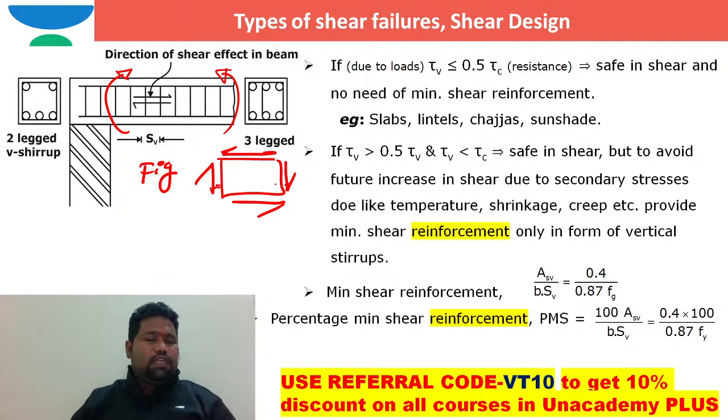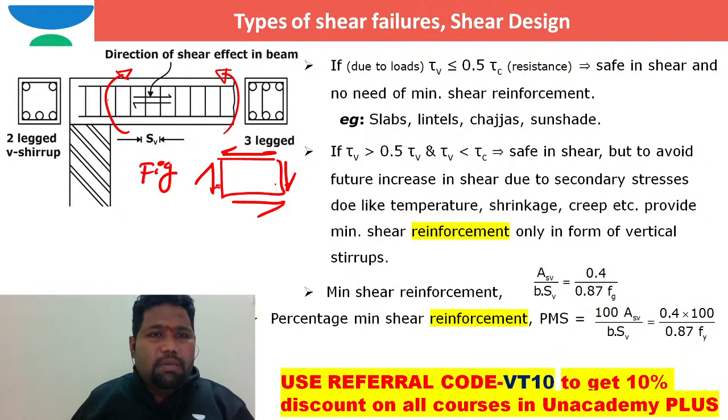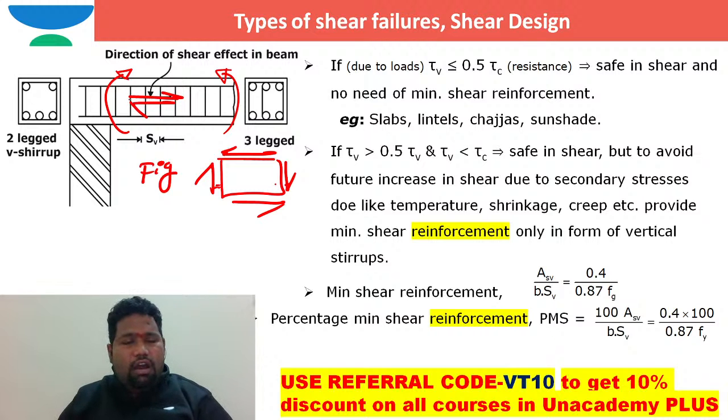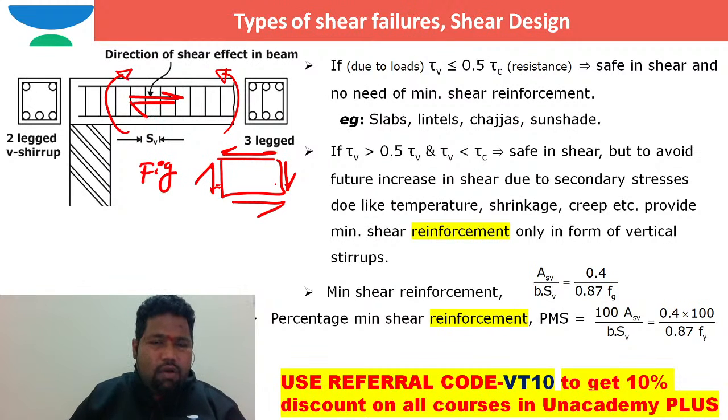That means here if you see, the direction of shear effect in case of a beam is happening in the horizontal way, in this direction. This is the direction of shear effect in the beam, right? Because of complementary shear stresses, in this direction also shear effect is there. Now the question is, when the shear force is developing along the horizontal direction in this way, on what area are you able to observe that shear force? I hope you can see this in 3D.